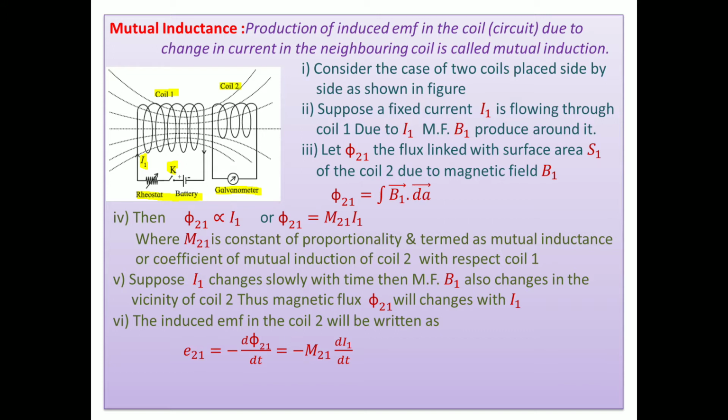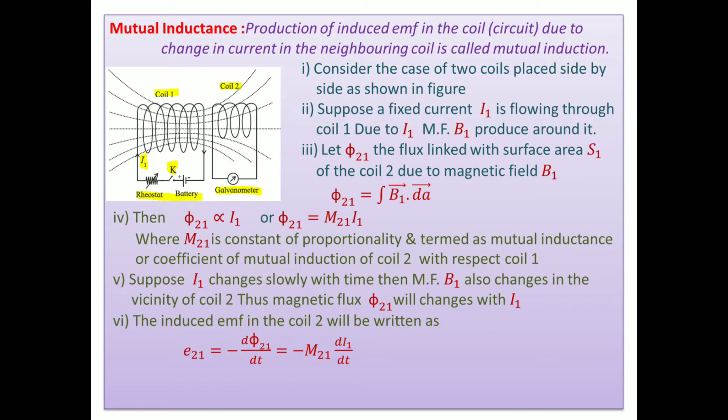Thereafter, we are looking forward to another topic. It is the mutual inductance. Mutual means two coils are there. Then how can we define it? What is mutual induction first? The production of induced EMF in the coil or closed circuit due to changes in current in the neighboring coil